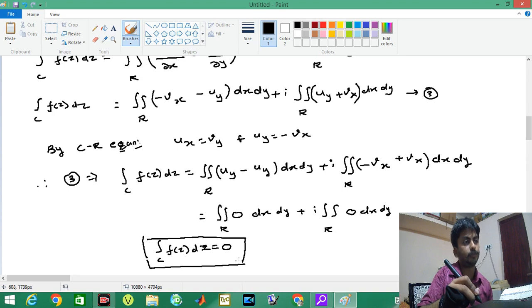After satisfying those two conditions, we can easily say the result without integrating. So it reduces our time. Instead of spending a large amount of time to derive and get this 0 as a solution, we test the conditions, and if they are satisfied, we can simply say by Cauchy's integral theorem the integral